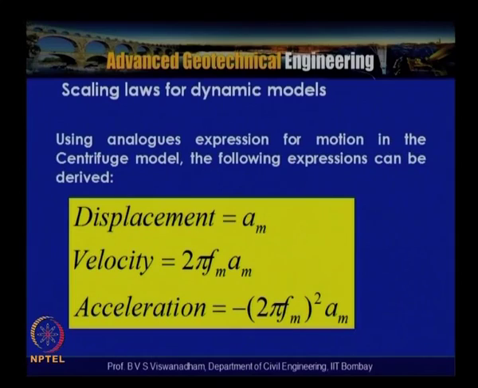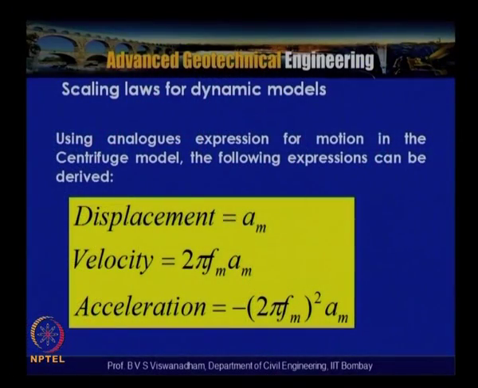That means that if you are having an earthquake with a frequency of say 1 hertz, 1 cycle per second, then the frequency in the centrifuge model at 50 G is 50 cycles per second. So when you have the frequency enhanced by n times, the resulting time for the earthquake will be reduced by 1 by n times, because frequency is increased by n times, the time has to be reduced by 1 by n times.